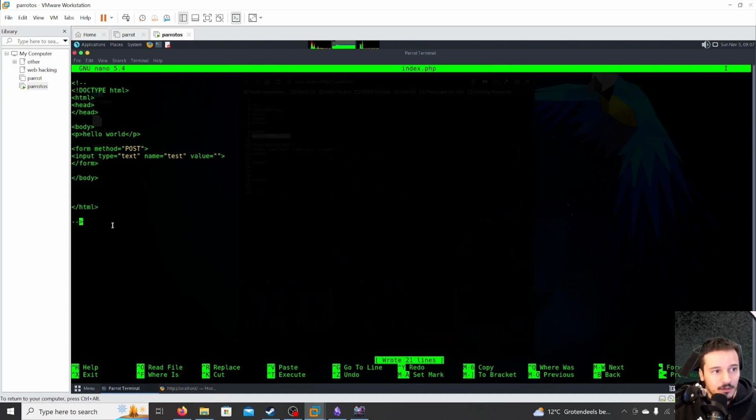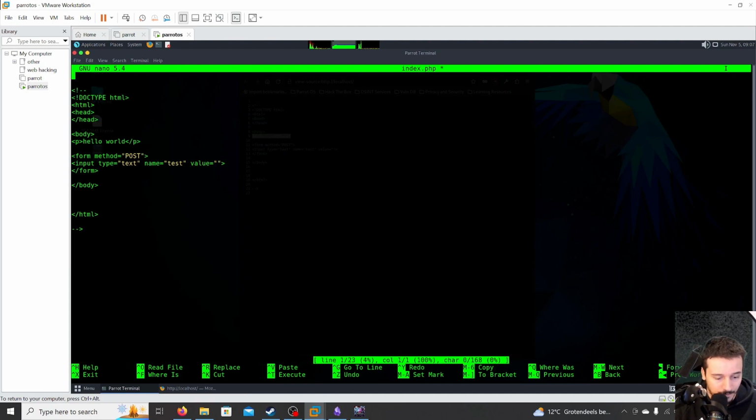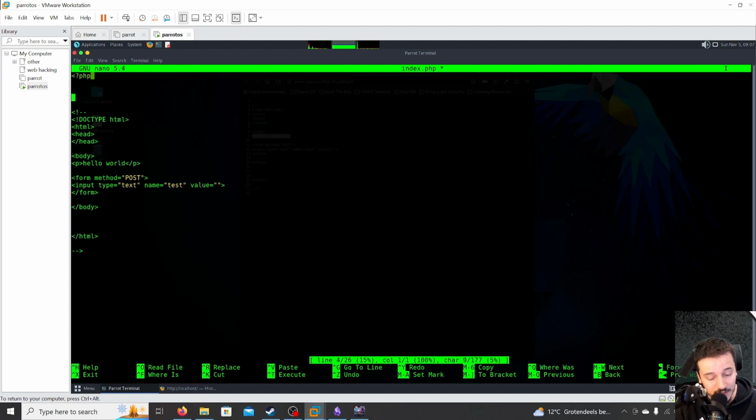So we are gonna use a PHP function, and you can tell the browser that you are using PHP code by doing a less-than sign, question mark, PHP, which says this is the start of the PHP file, just like how we did a comment, and this tells you this is the end of the PHP file. And in PHP you have a function called phpinfo.